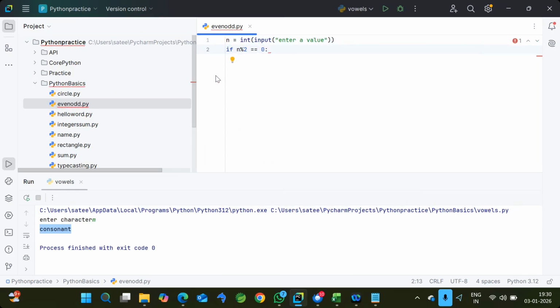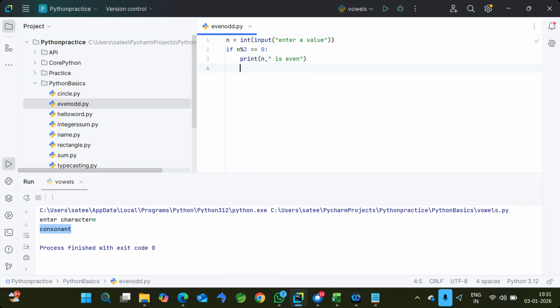Whatever number we are getting here, I'm dividing it by 2. Okay. So after dividing by 2, what is the remainder we are getting? That will be returned by n % 2. And now I'm comparing it with 0. So if a number divides by 2 and returns the remainder as 0, that means the given number is an even number. Print n comma "is even".